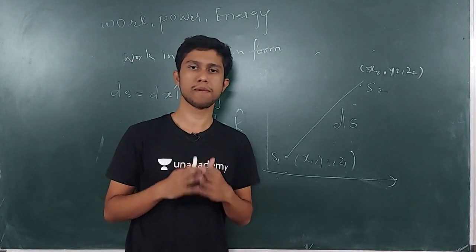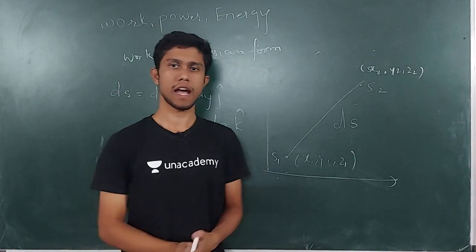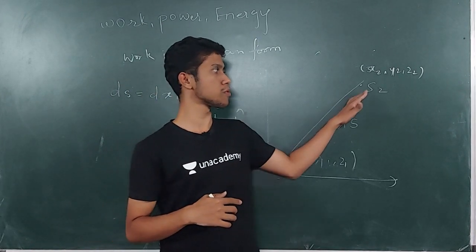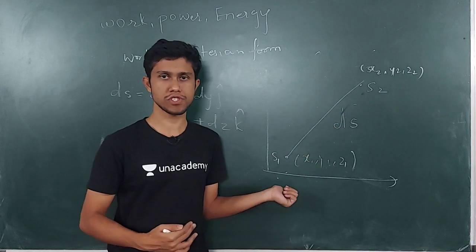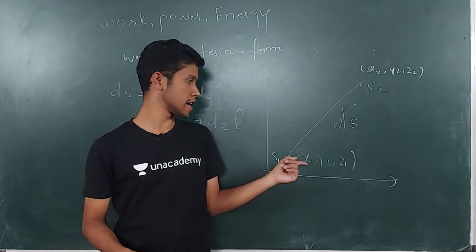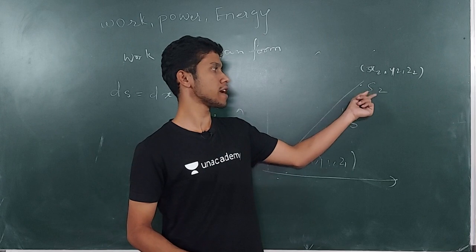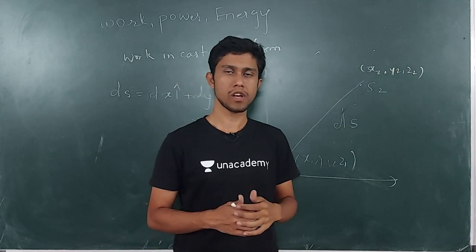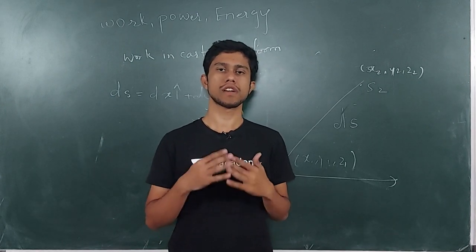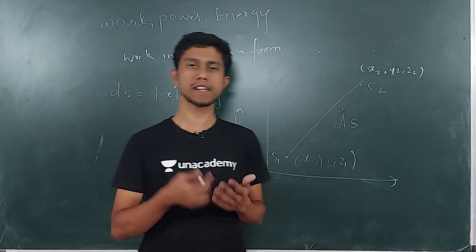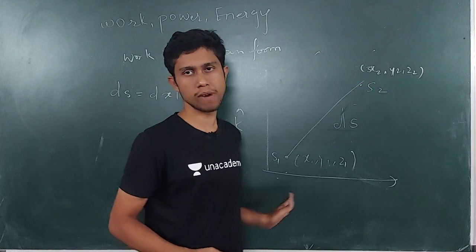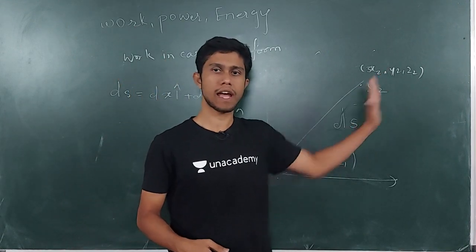Now we'll understand with the help of a graph. Suppose this is a graph and the particle is initially at point S1. The particle now goes to point S2. So S1 is the initial position, S2 is the final position. Suppose the coordinates of the S1 point are x1, y1, z1, and for the S2 point they are x2, y2, z2. I am not interested in S1 or S2, I am interested in ds, or the change in displacement. So what will be ds? ds will be x2 minus x1, y2 minus y1, and z2 minus z1.